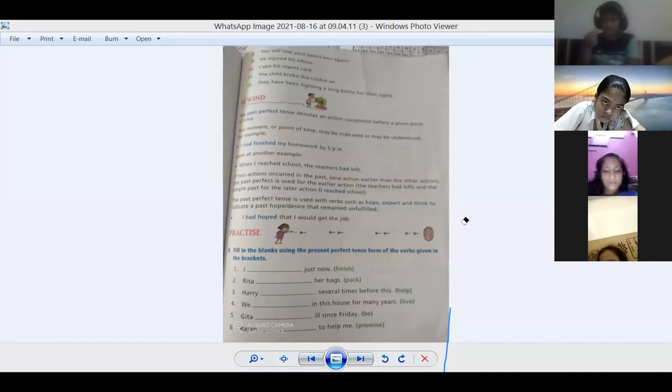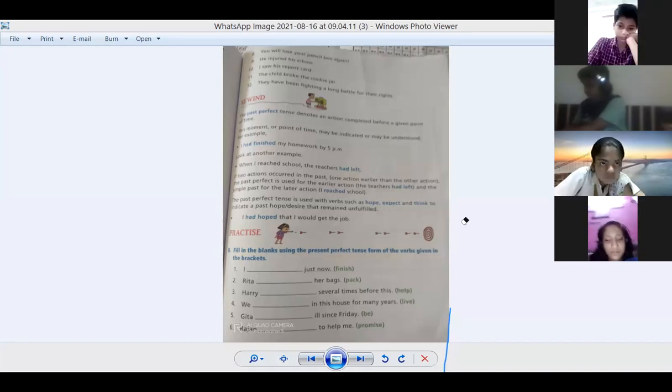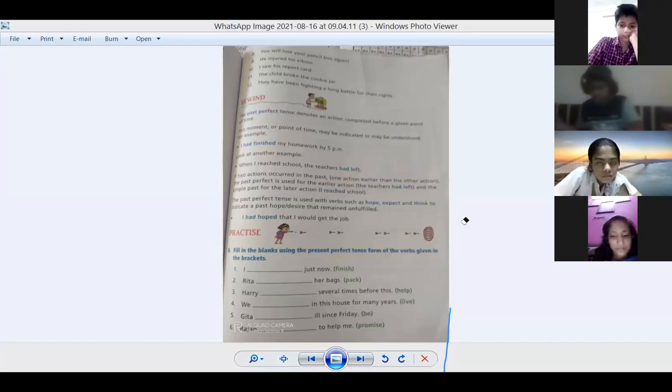So you can see here that I have used I and have. Same way if I write Radha: Radha has done her work. So you can see here Radha is singular and I have used has. So with singular we are using has and with plural we are using have.